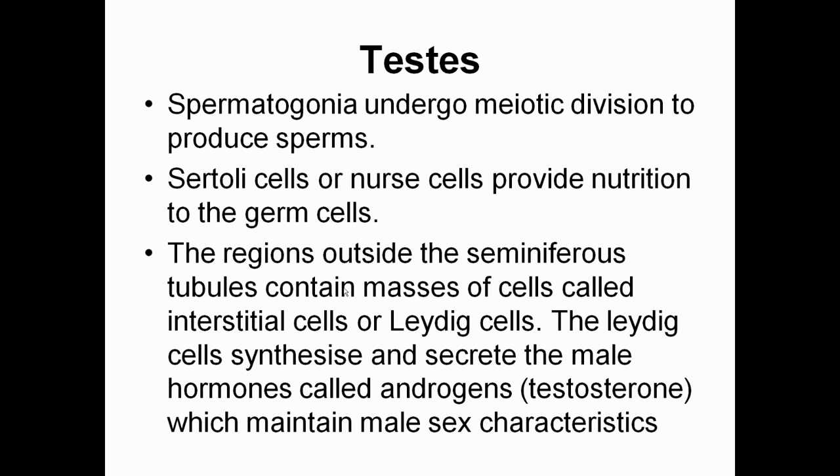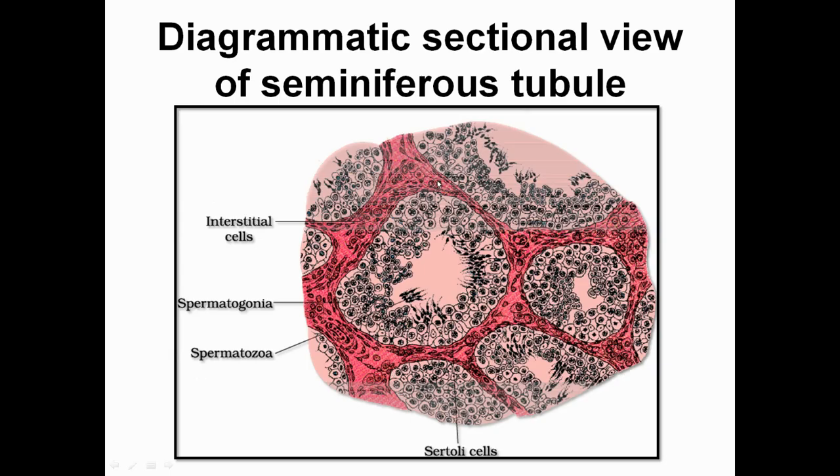Interstitial cells or Leydig cells. The Leydig cells are going to synthesize and secrete the male hormone, that is androgen, testosterone, which is very crucial in maintaining male sex characteristics. Now you can see seminiferous tubules are here, and the lining of the spermatogonia and Sertoli cell is quite visible.